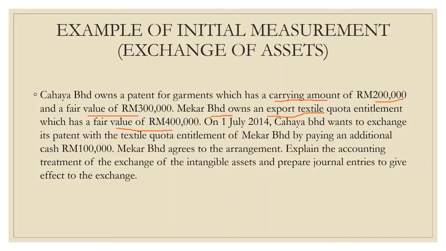On 1 January 2014, Cahaya Berhad wants to exchange its patent with the textile quota of Mekah Berhad. Cahaya Berhad will pay additional cash of 100,000 and Mekah Berhad agrees to the arrangement. We need to explain the accounting treatment of the exchange and prepare the journal entry to give effect to the exchange.